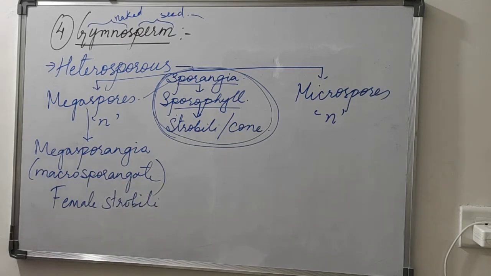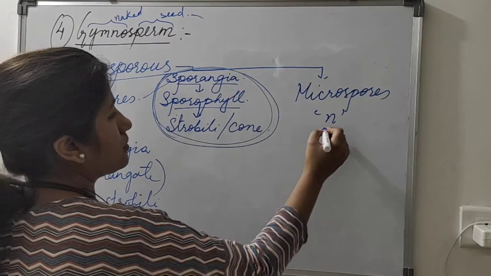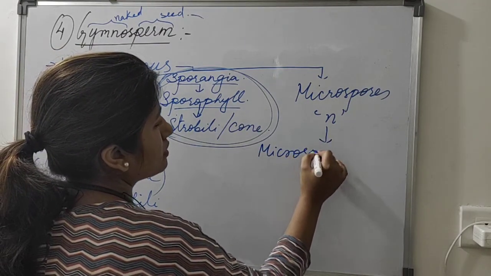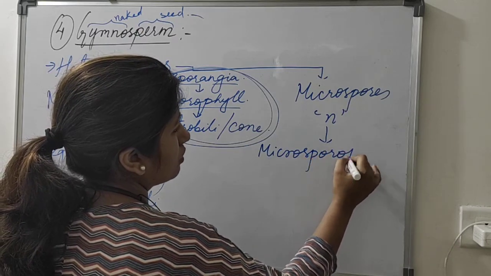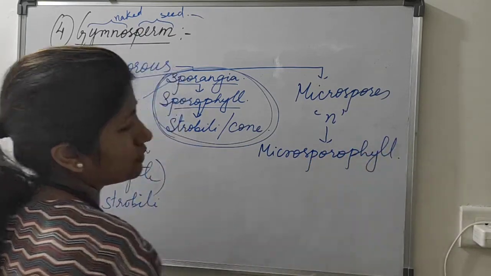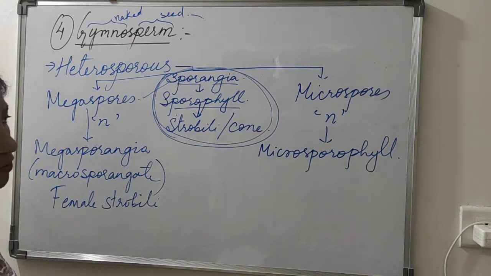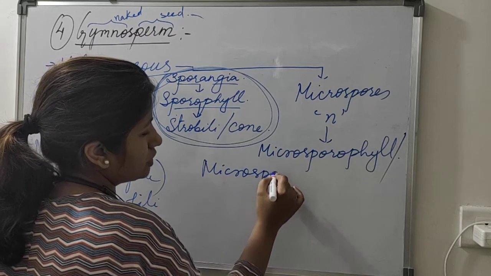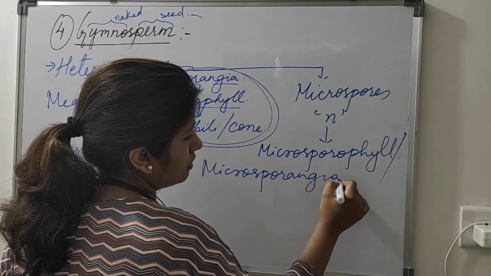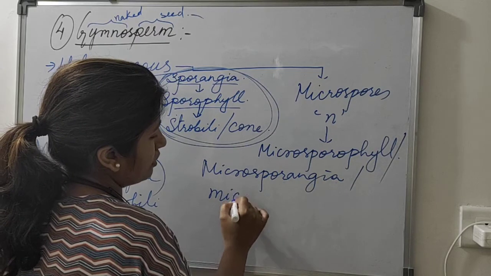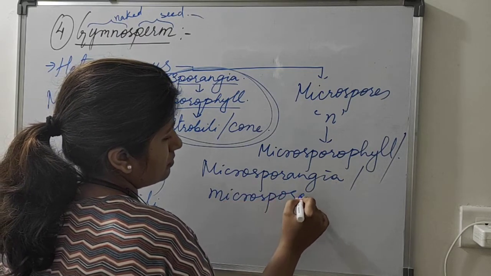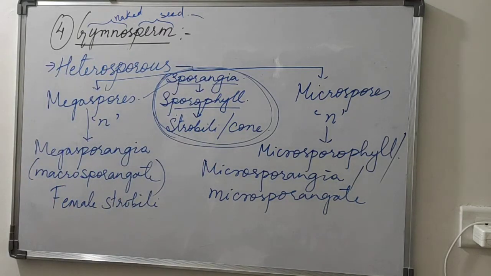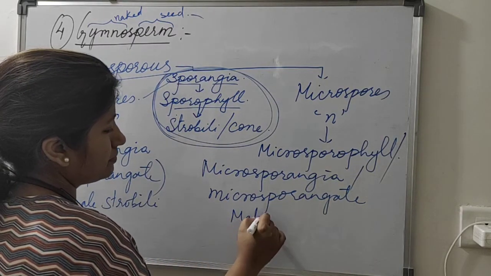In the same manner for male, microsporophyll. The structures which bear these microspores are called microsporophyll or microsporangia. These are names you should know. And microsporangiate, or male strobilus.